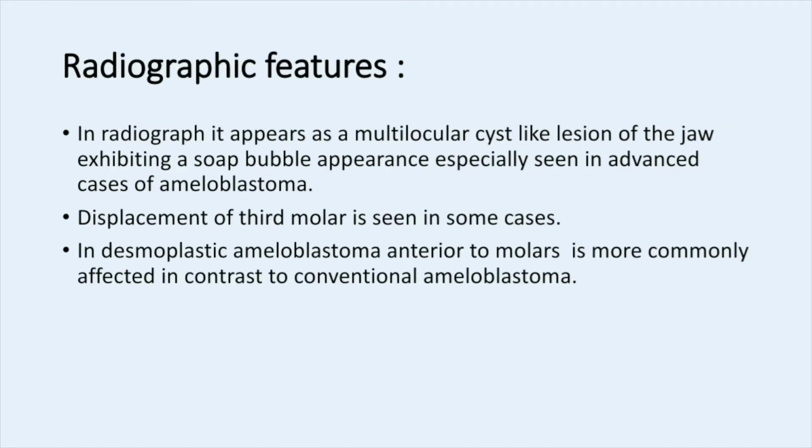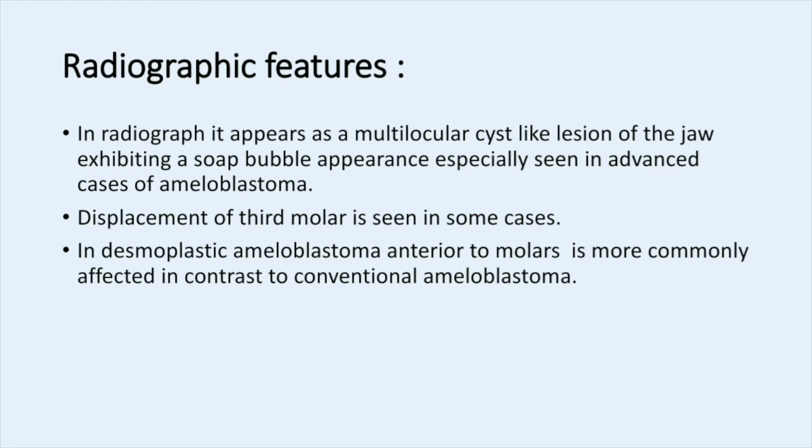And coming to the radiographic features, we will see ameloblastoma as a multilocular cyst-like lesion of the jaw exhibiting a soap bubble appearance, especially seen in advanced cases of ameloblastoma. A soap bubble-like appearance is seen in the ameloblastoma radiographs. And we also see displacement of the third molar in some cases.